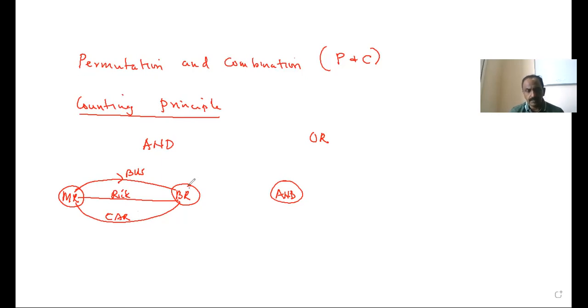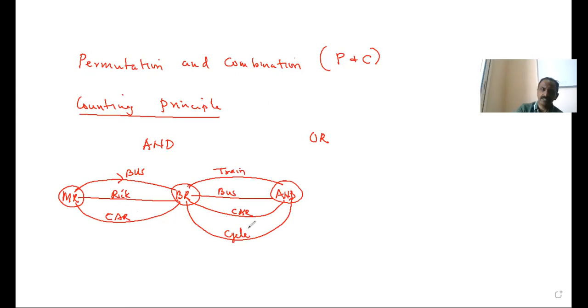From Borivali to Andheri, either you can take train, you can take the BST bus, you can travel by your own car, or you can also go by bicycle. Imagine this way. So from Mira Road to Borivali, I can travel in 3 ways.